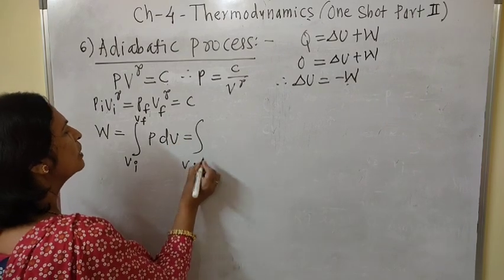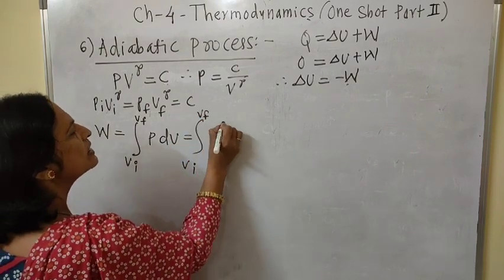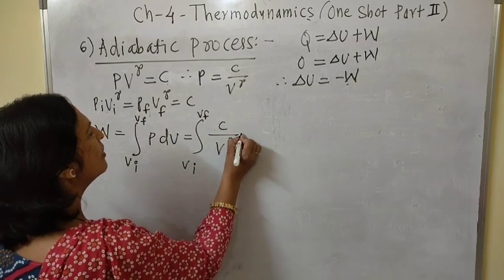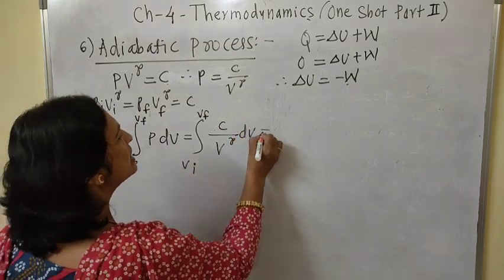We can write the integral from Vi to Vf of C divided by V raised to gamma into dV.